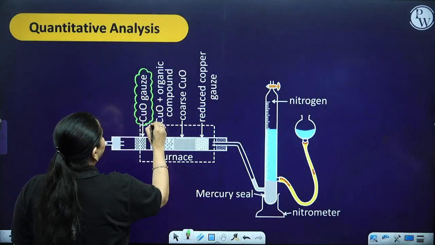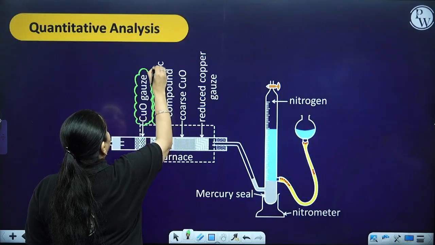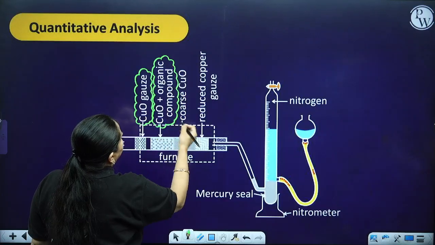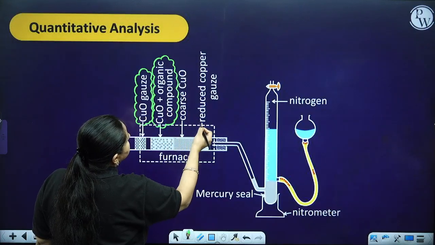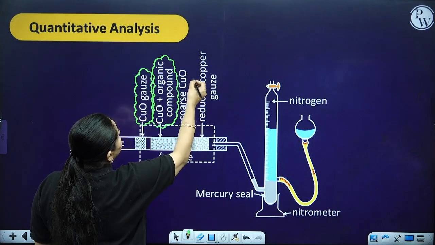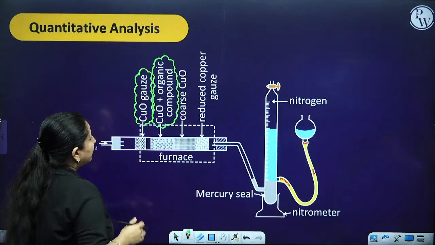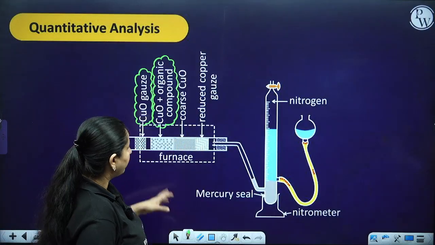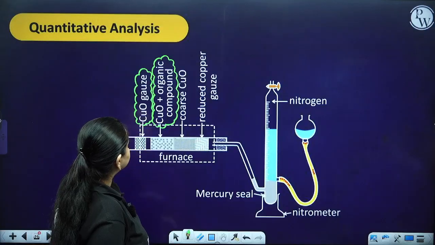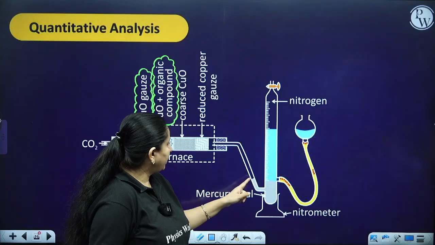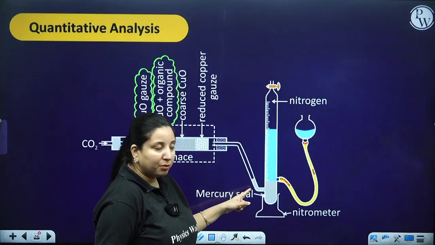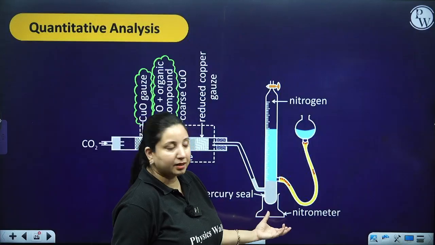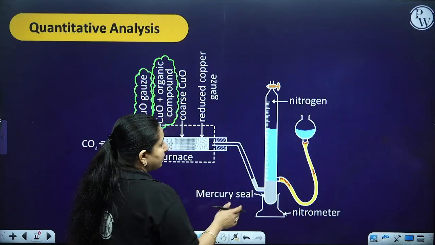Then you have cupric oxide and the organic compound, then the coarse cupric oxide, and then a reduced copper gauze. So basically this furnace is made to absorb the impurities and other gases. When it passes over here, the nitrogen is going to come over here, and this complete apparatus is a nitrometer, and this is the mercury seal.